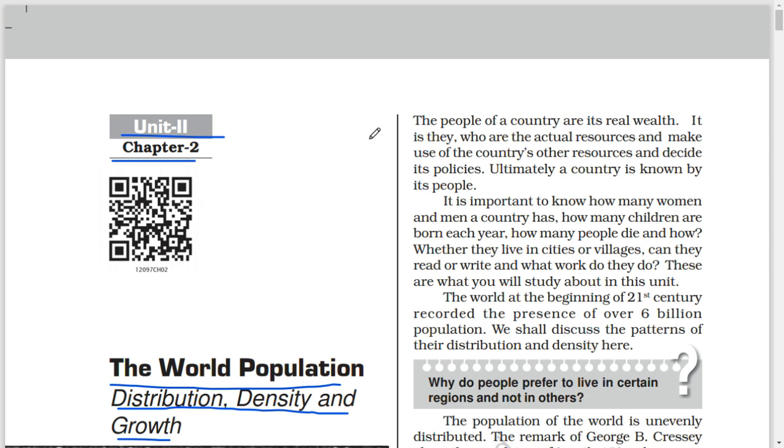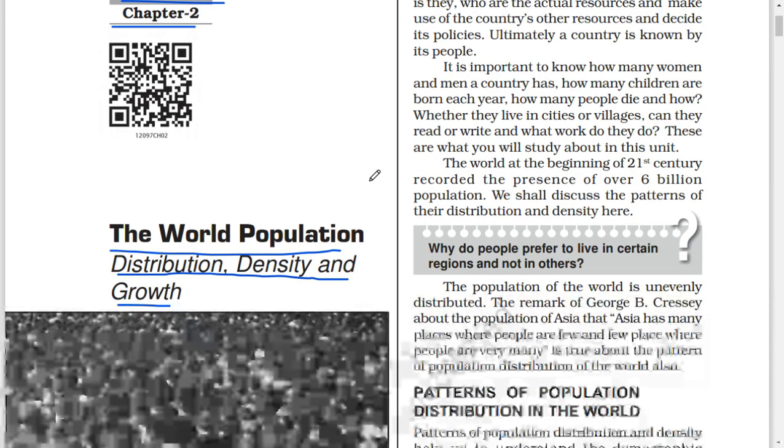The people of a country are its real wealth. It is they who are the actual resources and make use of the country's other resources and decide its policies. Ultimately, a country is known by its people. It is important to know how many women and men a country has, how many children are born each year, how many people die and how, whether they live in cities or villages. Can they read or write and what work do they do? These are what you will study about in this unit.